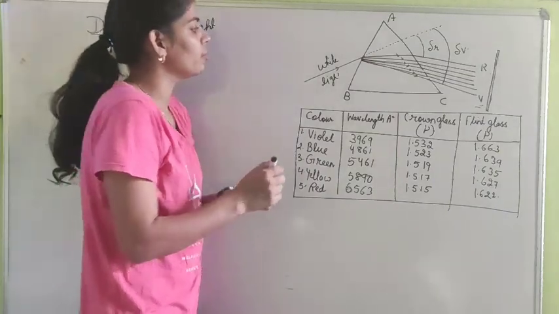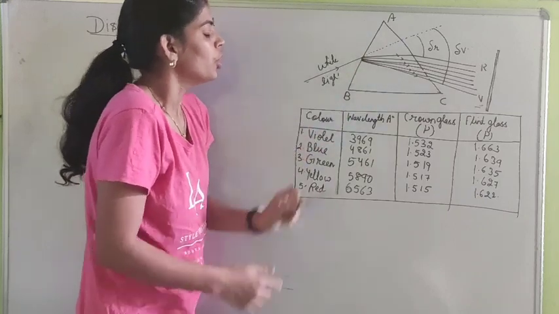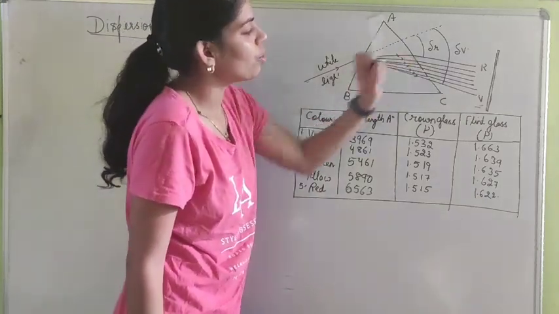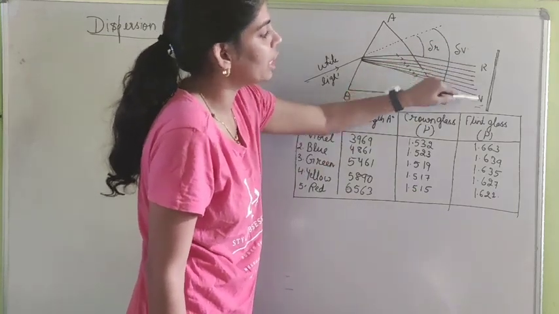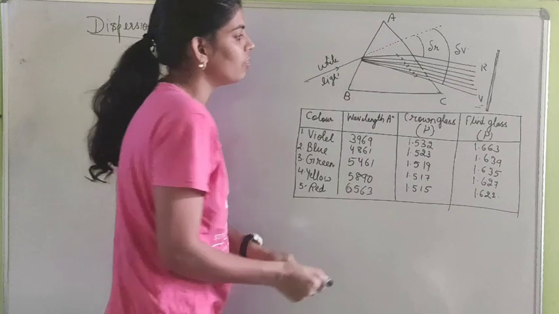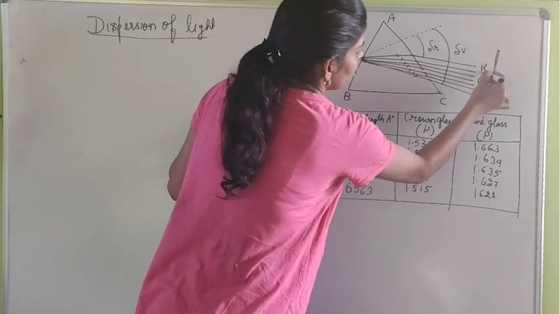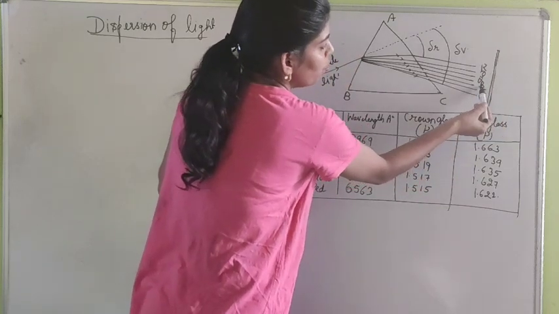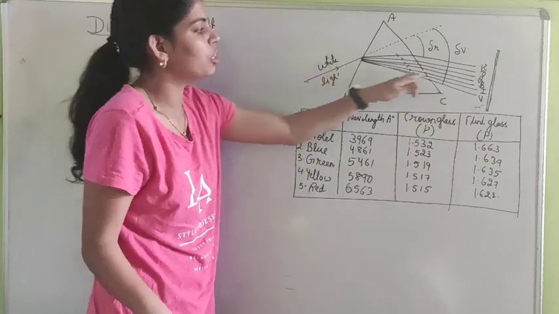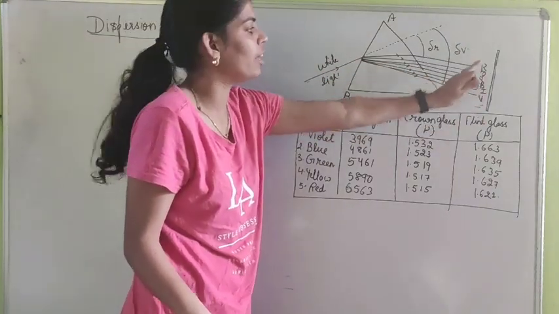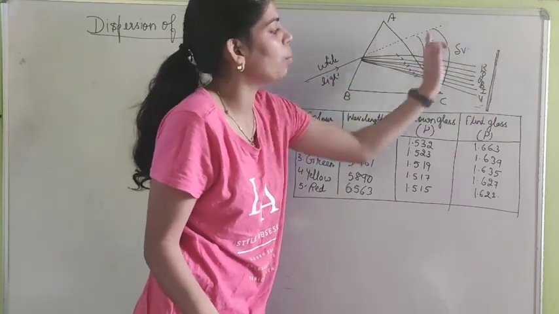Here you can see that whenever a light ray passes through a glass prism, while going out of the glass prism, the light rays are split into 7 colors, and these 7 colors are violet, indigo, blue, green, yellow, orange and red. This white light has been split into 7 colors, and we can see these 7 colors by placing a screen on the back side of the prism.